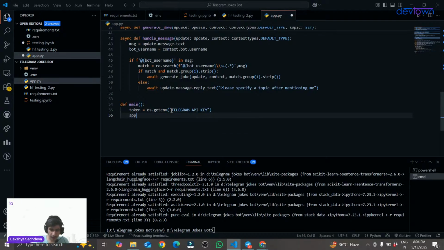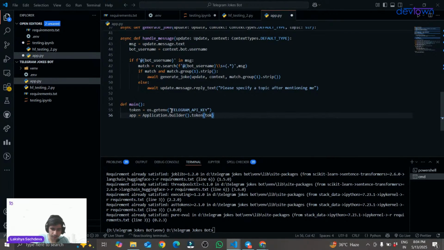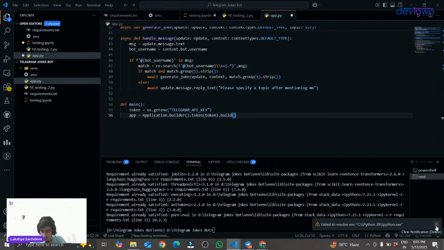Then we will be using app equal to Application.builder().token, and under that I will be mentioning my token name, then .build.